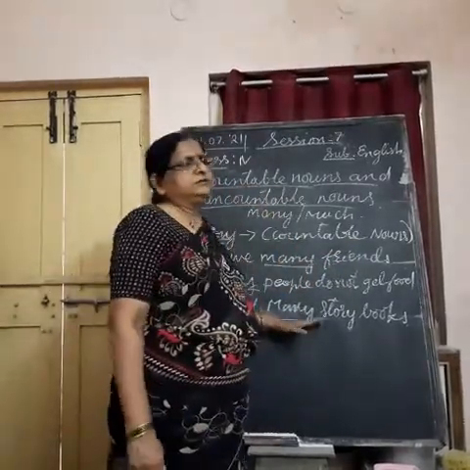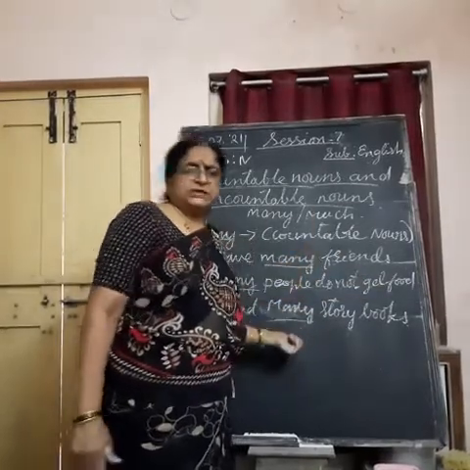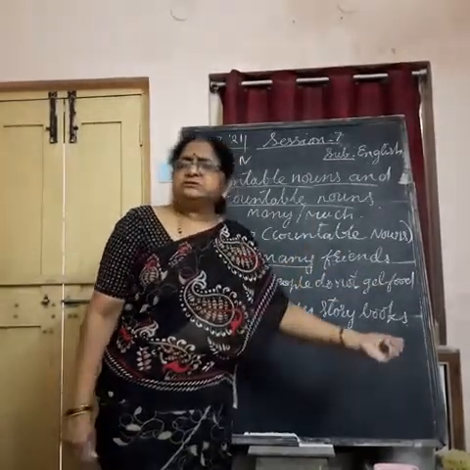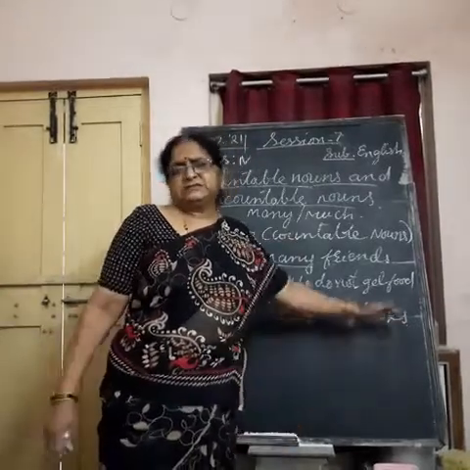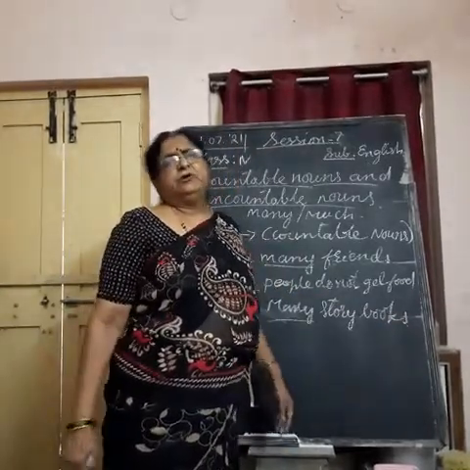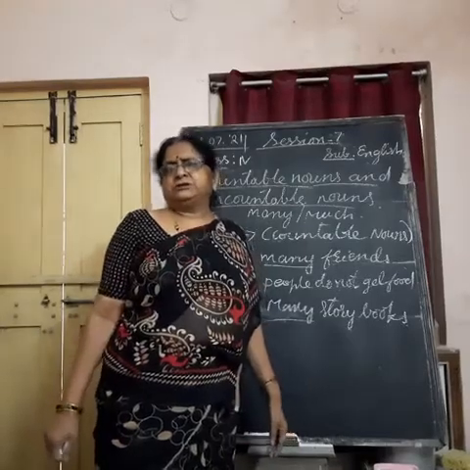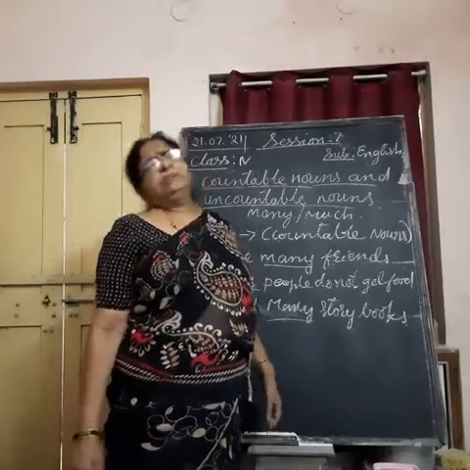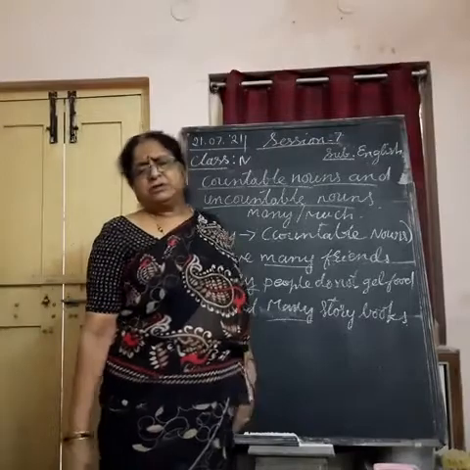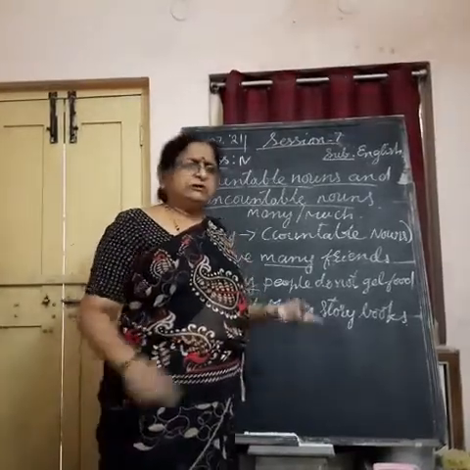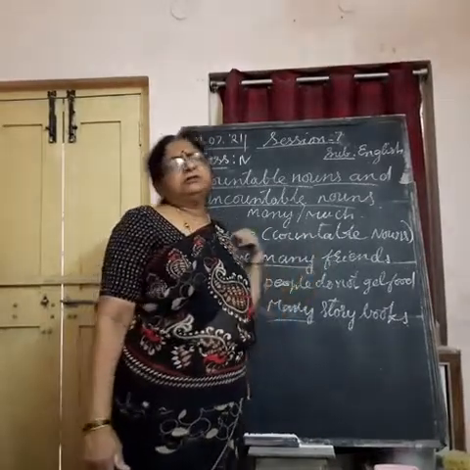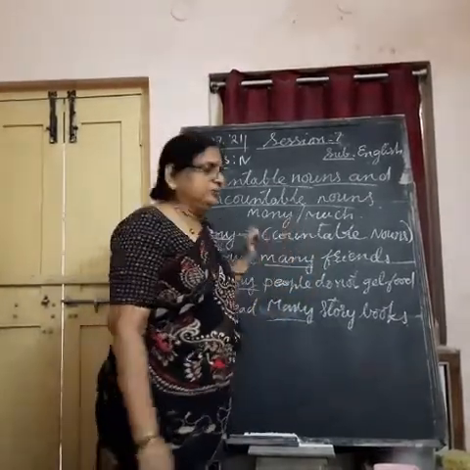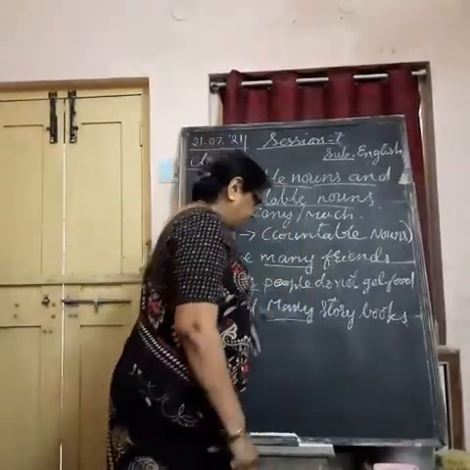I need some food. Here also some is used, but it is used with food which you cannot count in number. Understand? This is the way you have to see. A lot of people watched the cricket match. So many people. You can count them. So which you count, you use many, whether it is in the question or in the answer. Which you cannot count, we use much.